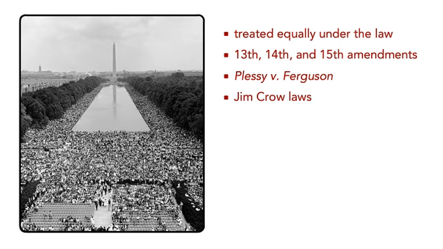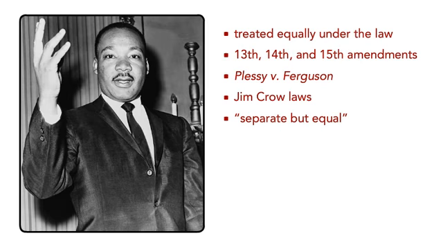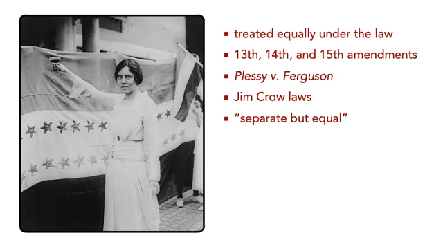The court decided that Jim Crow laws segregating blacks and whites in all areas of society were legal. Maintaining separate but equal facilities for blacks and whites, the court argued, still protected the civil rights of all Americans. With this decision, the court refused to acknowledge that schools and other facilities for black citizens would be inherently unequal.